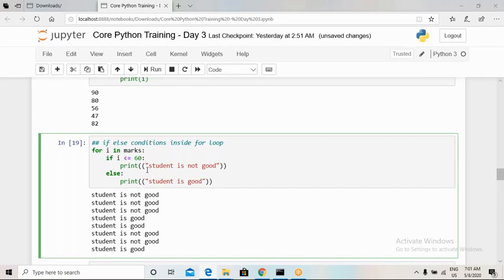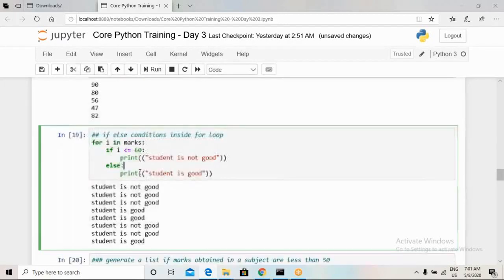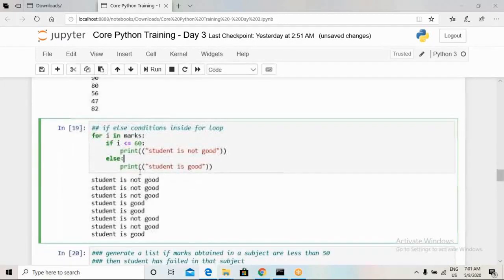So for that we can use such a type of conditioning: if i is greater than 60, then print student is good, else student is not good. There is no need of two parentheses, I can delete one. So this is how we can know that in the first subject the student is not good, in the second he is not good, in the fourth or fifth he is good, and in the last subject he is good.